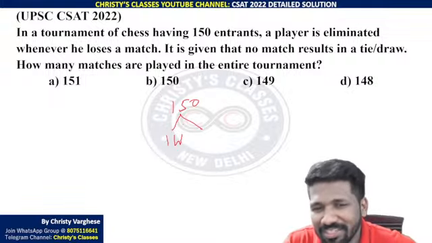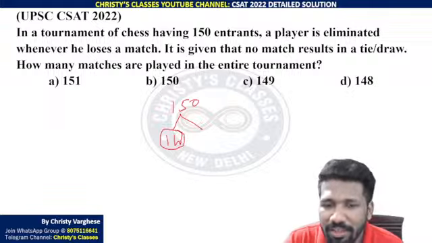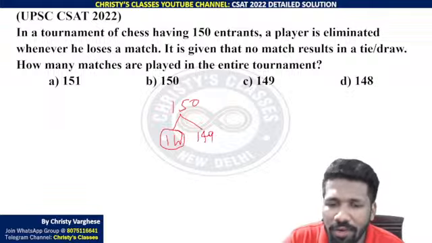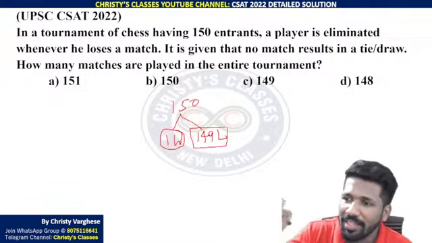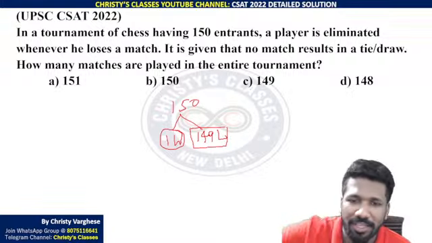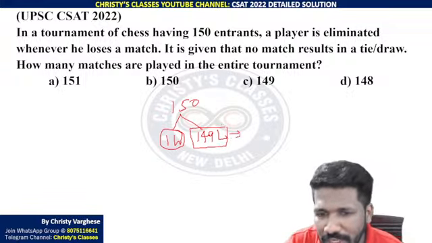There will be second place, third place maybe, but the final winner, only one person will be there, na? One winner, and all the remaining 149 are losers, we can say. Losers means who don't get the title, first prize. All of them are losers. So 149 losers are needed.